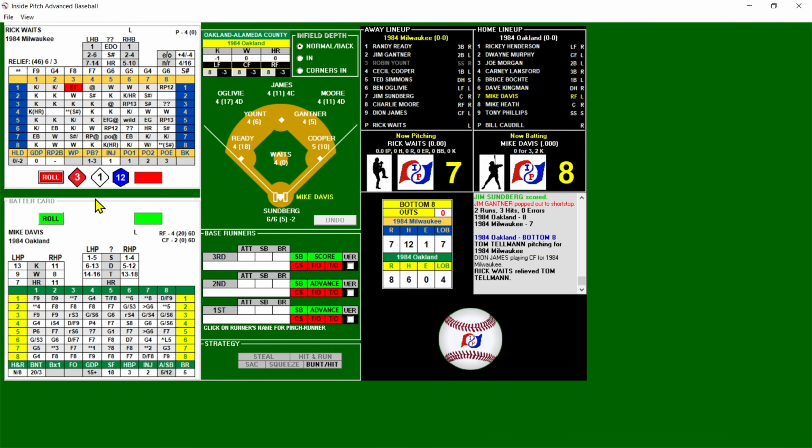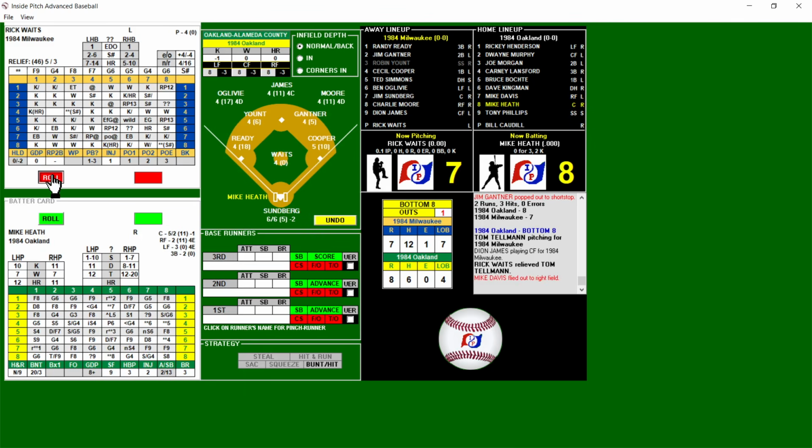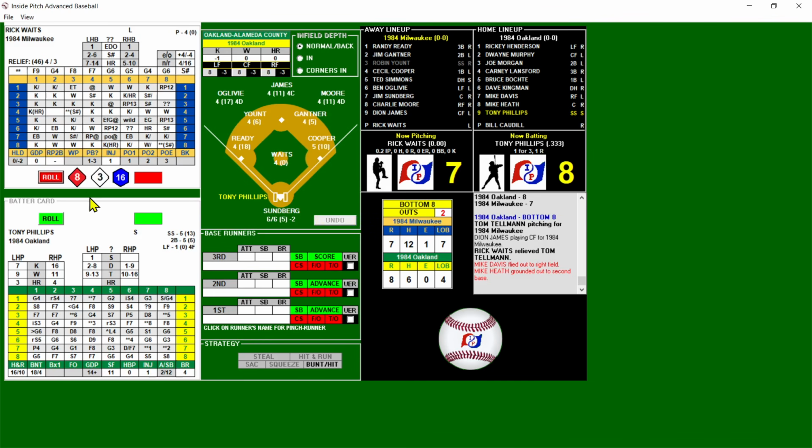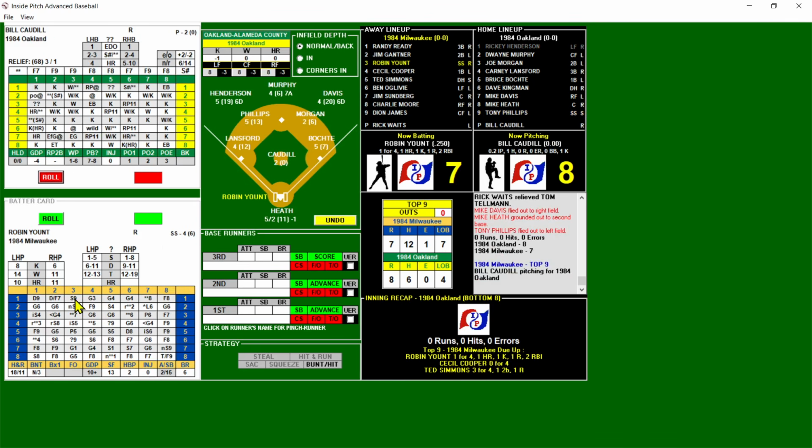8-7, bottom 8. Here we go. Crazy seesaw game. Here's an error on a throw possible. And a fly to right. No throw. 1 out. Mike Heath. And that's a K chance, but a 20 is too big. And there's an R star star 2. No runners in scoring position, so that's just out. Grounded to second. 2 out for Tony Phillips. And Tony Phillips is batting righty, so that's a blank. And there's a power result to left against the lefty, but a 20 is too big. This is going to be a fly to left.